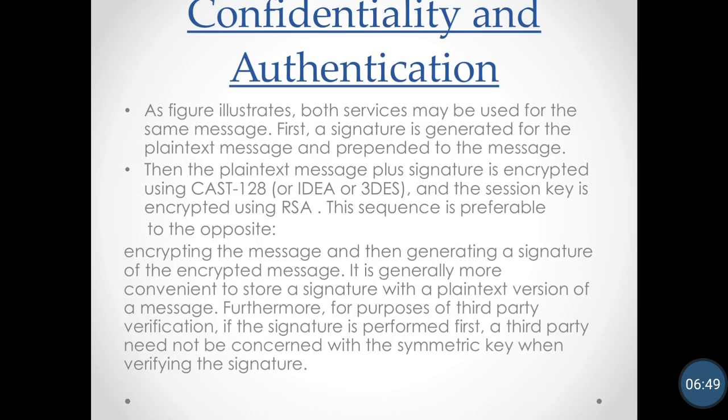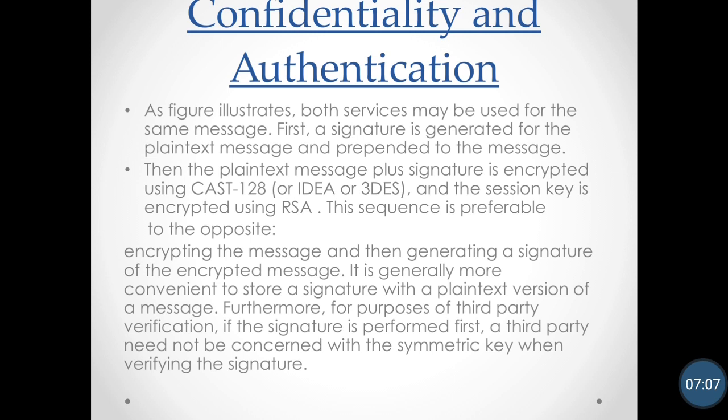This is mentioned here by mentioning confidentiality and authentication. Both services may be used for the same message. First, a signature is generated for the plain text message and prepended to the message.